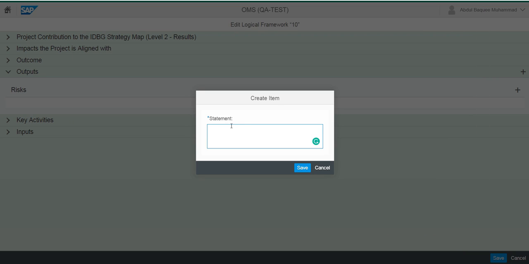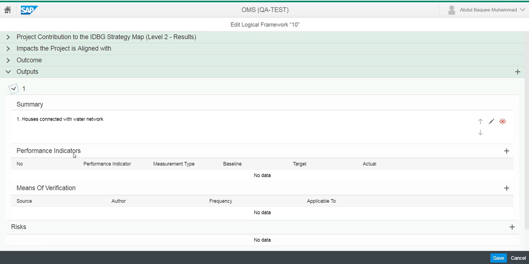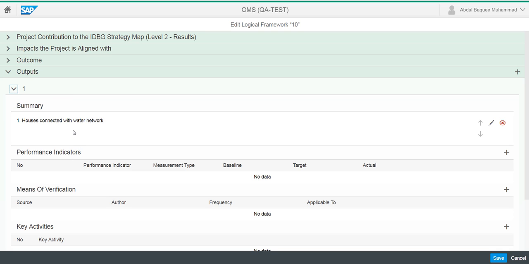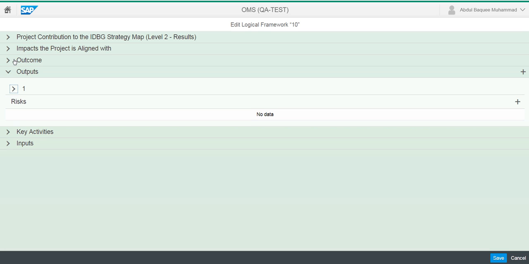So the statement is houses connected with water network. I'll just save it. So once you open it, you'll find houses connected with this water network. This is our output, and now it requires defining the performance indicators for them. Okay, so let's do it. Here is the performance indicator for the first output, which is number 1.